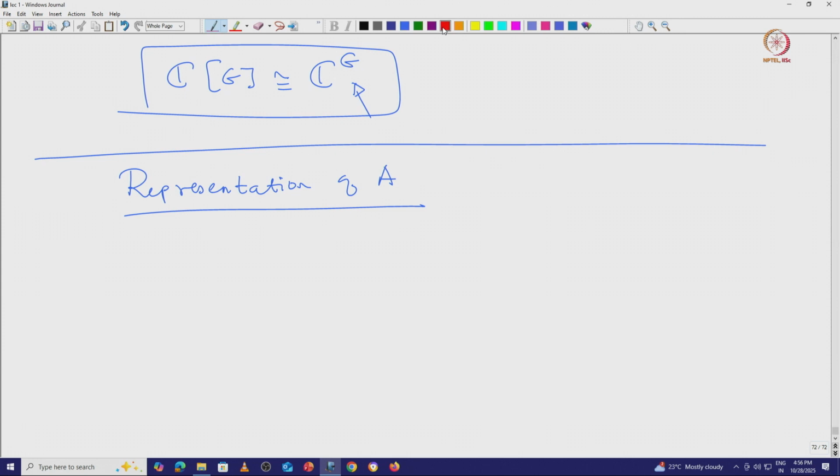So, representation of A: given an element of A, you want to represent it as a linear transformation acting on a vector space. So, we have this very large space called endomorphism of V. This space is indeed a very rich space. We have already seen this is an associative algebra over C. Now, if you want to represent an element A as an element acting on a vector space, what does it mean? Basically it is an assignment. You can think of this as a map from A to the endomorphism of V, where A goes to rho of A.